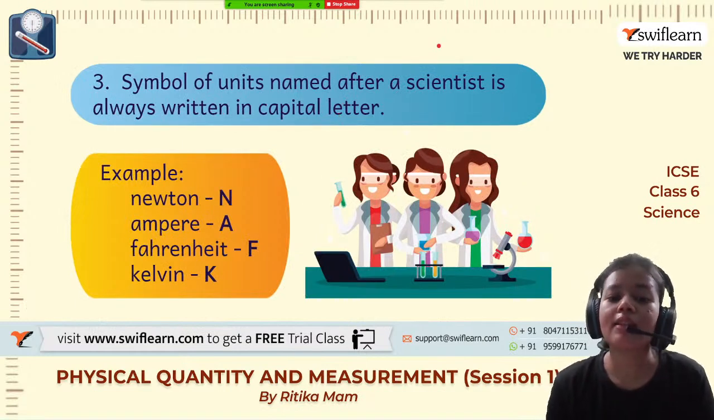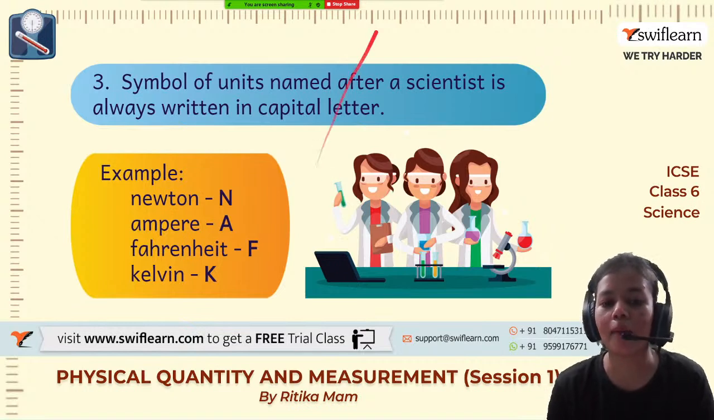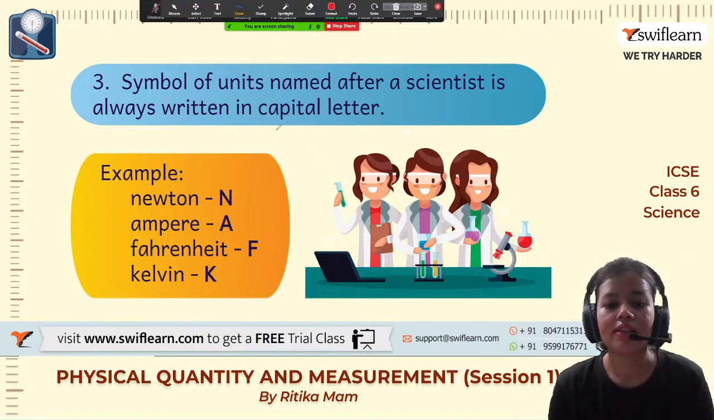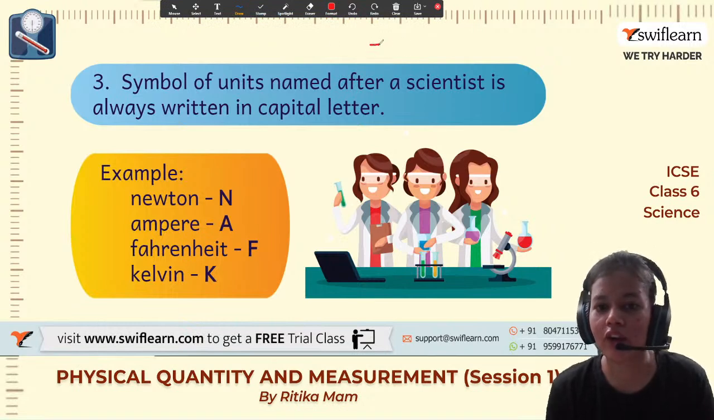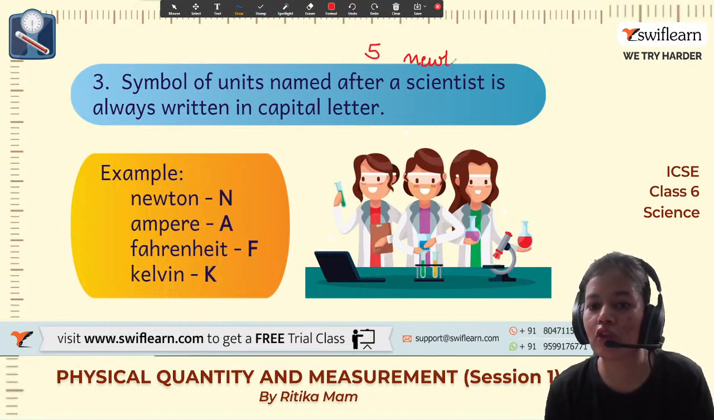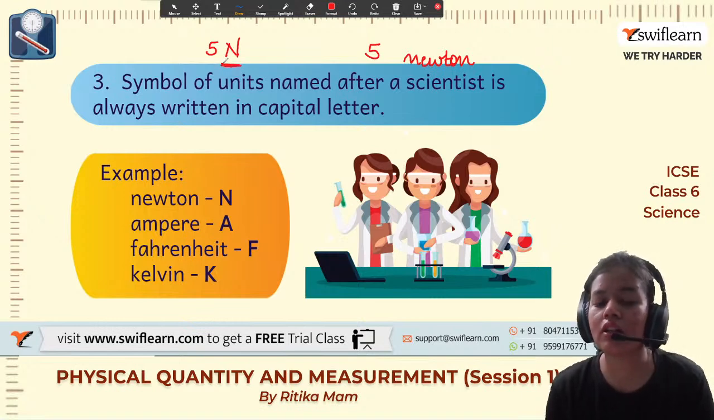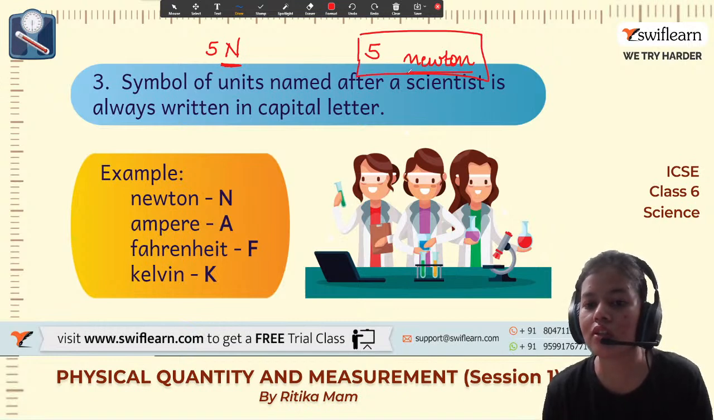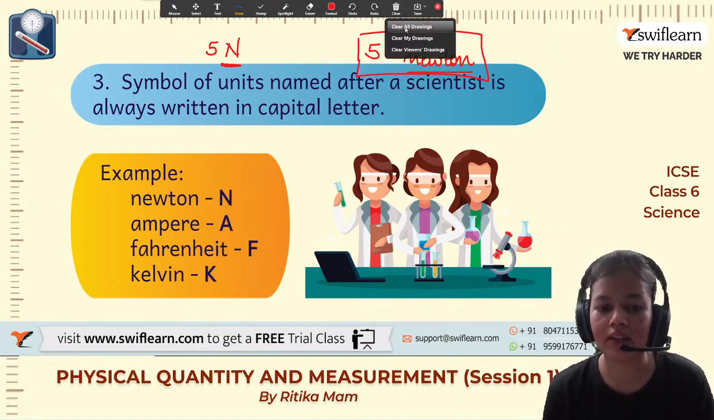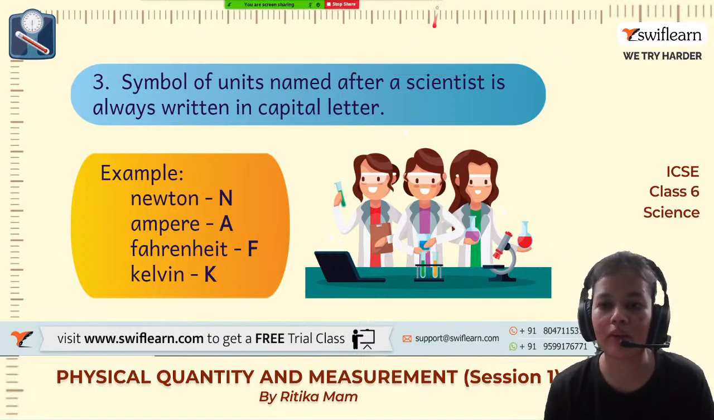Third one, the symbol of a unit named after a scientist is always written in capital letters. So what's the difference over here? See, if I am writing 5 newton, writing the full word, it will be like this. But if I am just writing the symbol N, it will be capital. So if I am just writing the symbol, it will be in capitals, but if I am writing the whole word newton, it will be in small letters. Similarly Fahrenheit, ampere and Kelvin.